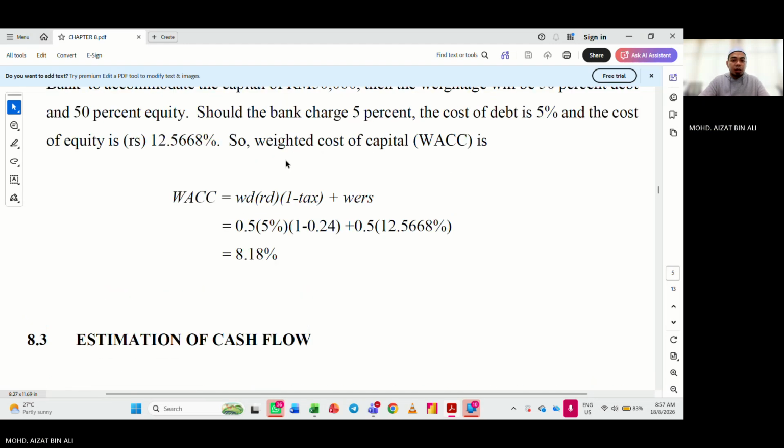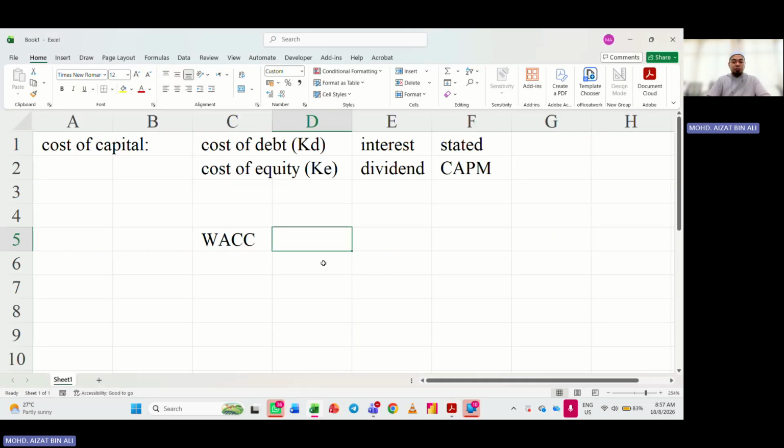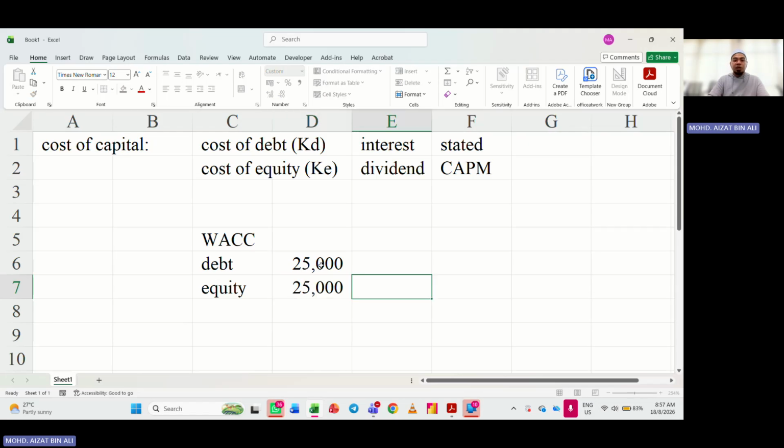Look at the capital. The equity is 25,000 and the loans is 25,000. So the debt is 25,000 ringgit and the equity is 25,000 ringgit. Firstly, we have to find the weight. WACC, weighted average. What is the weight from the total capital?